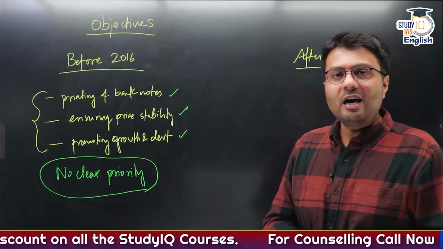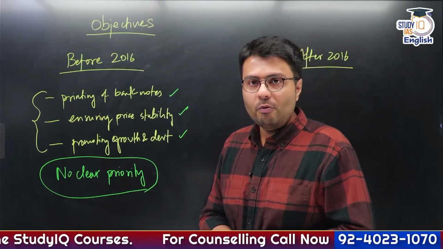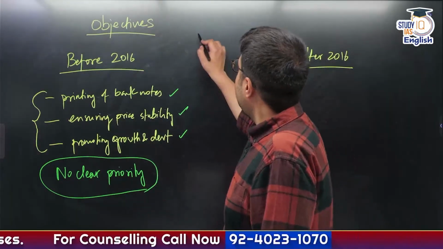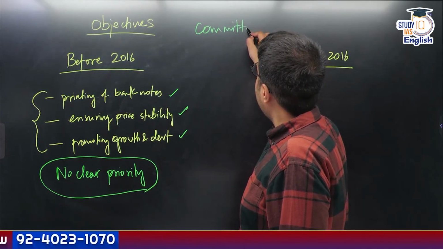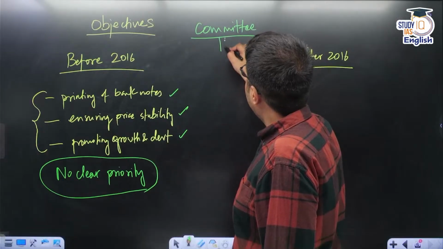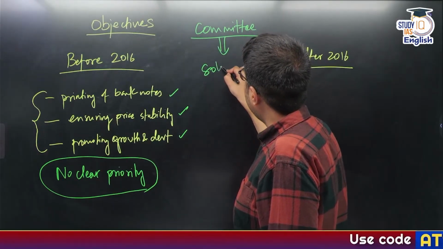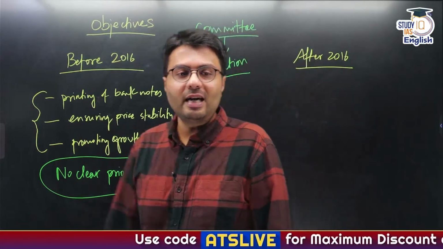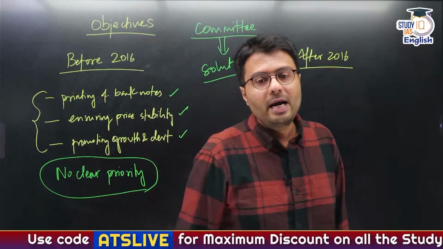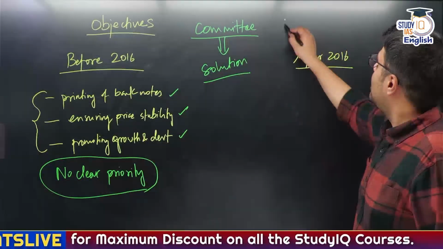So whenever the government or anybody faces a problem, please remember one thing: it sets up a committee, and it is the role of that committee to find a solution to this predicament. And any idea which committee might have been set up? The committee was called the Urjit Patel Committee.